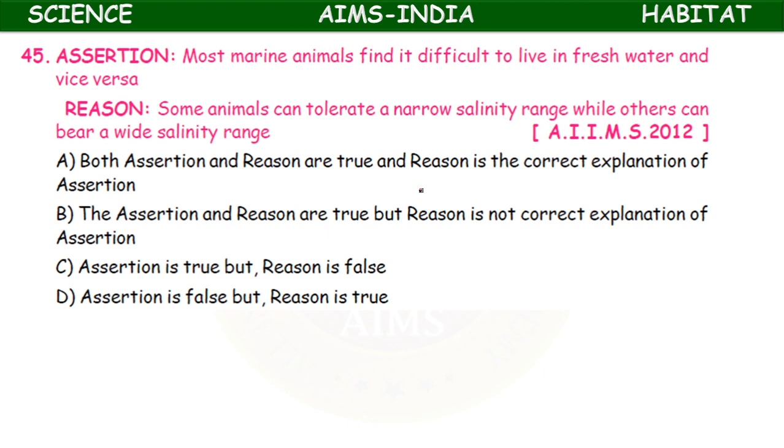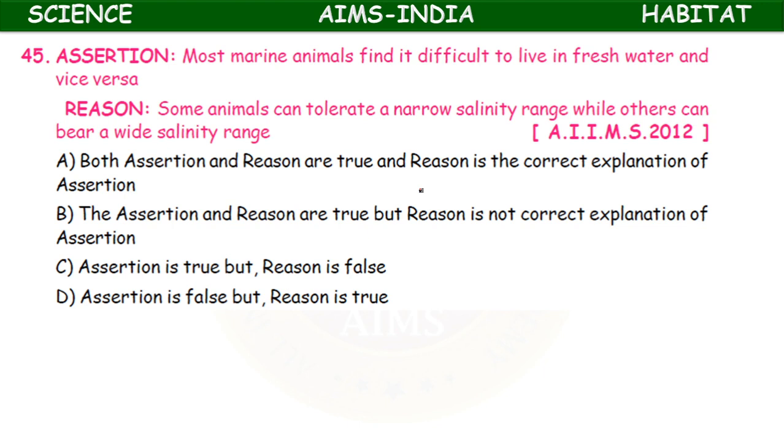Both assertion and reason are true, and the reason is the correct explanation of assertion. The assertion and reason are true, but reason is not the correct explanation of assertion. Assertion is true, but reason is false. Assertion is false, but reason is true.